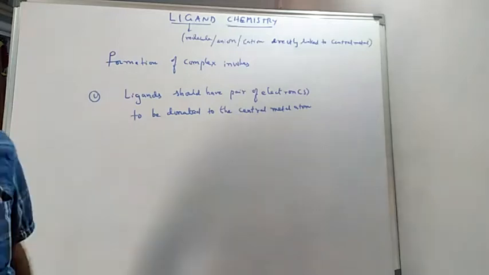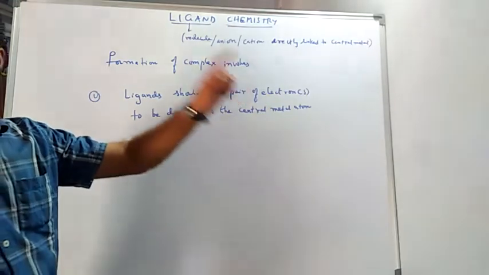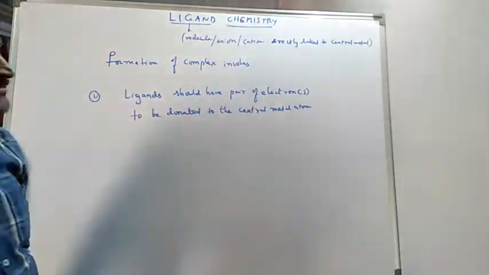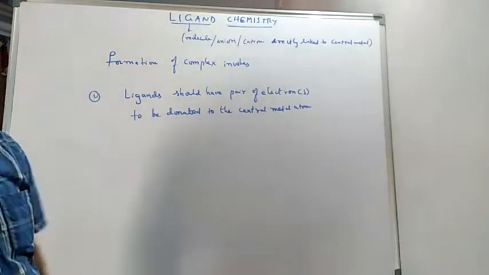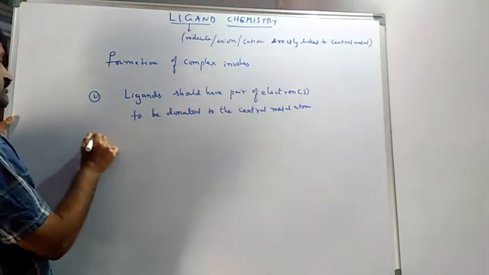The other point is that the central metal, or whatever the metal ion is, should have some empty orbitals to accommodate the electrons donated by ligands.